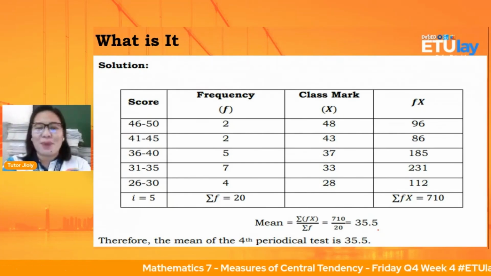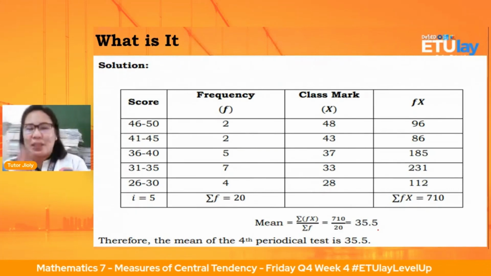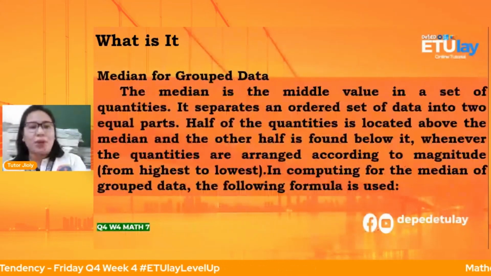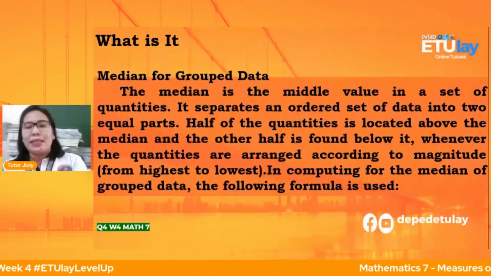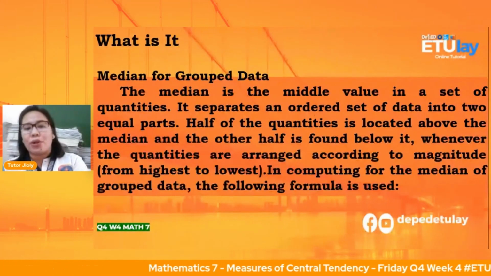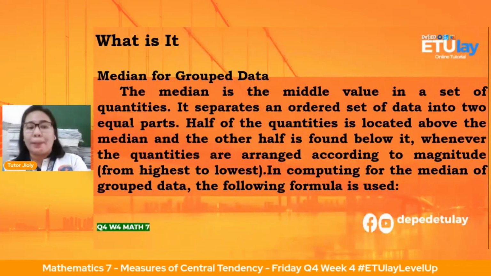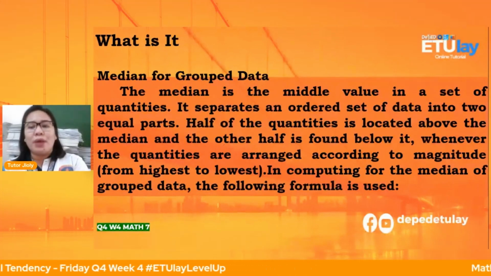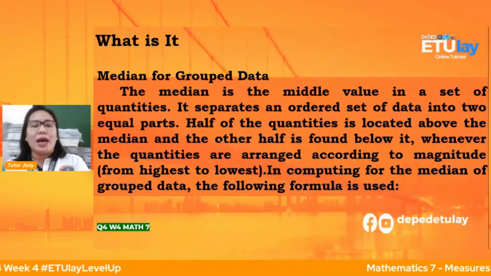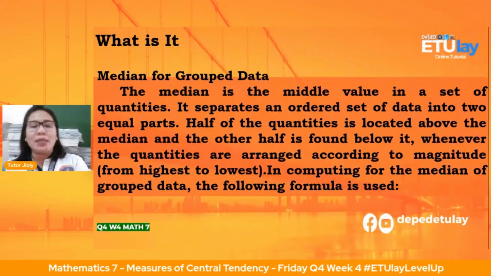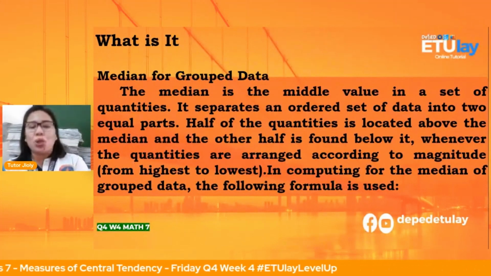Okay, nasusundan po. So tapos na tayo sa mean. We have median. For the median natin, for group data, the median is the middle value in a set of quantities. It separates an ordered set of data into two equal parts. Half of the quantities is located above the median, and the other half is found below, whenever the quantities are arranged according to the magnitude from the highest to lowest.